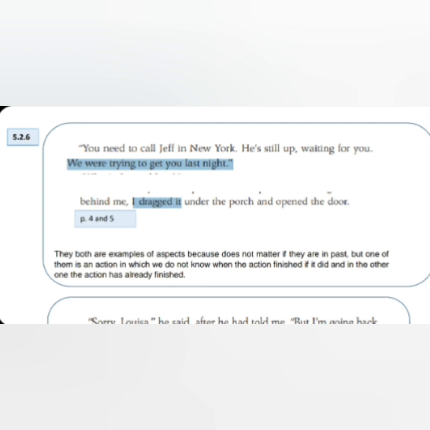And in the second one, "I dragged it," we know that the action has already finished. That is the difference between them, even when they both are in past. That is why they are examples of aspect.